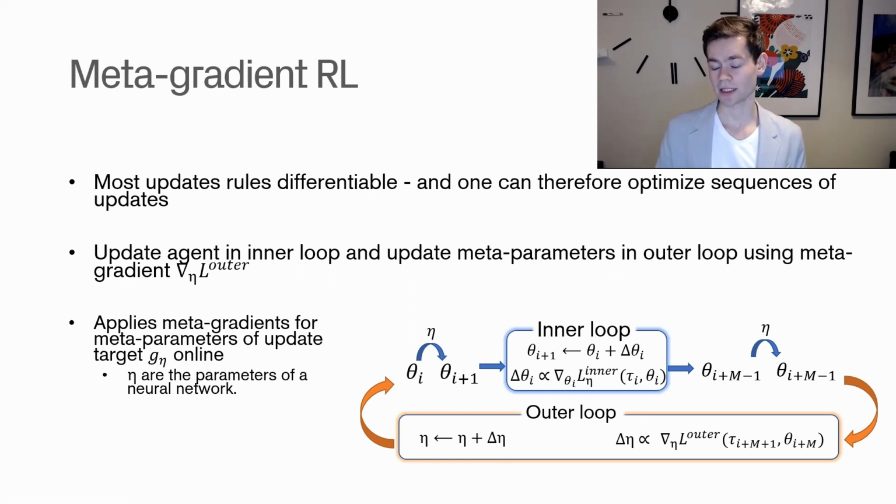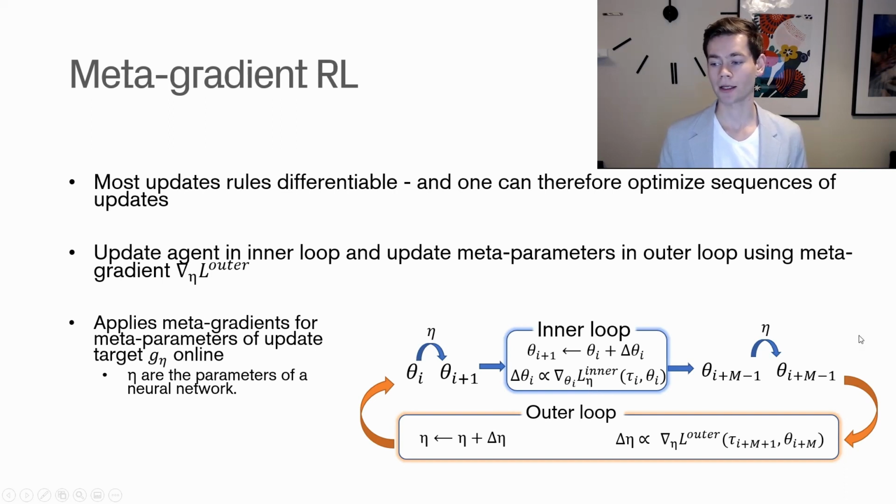In each of these steps, we use gradient ascent to update the parameters. The way we calculate this gradient is through an inner loss function, which we use to gauge in what direction we want to update the parameters. What you should note is that the inner loss function is parameterized by eta.